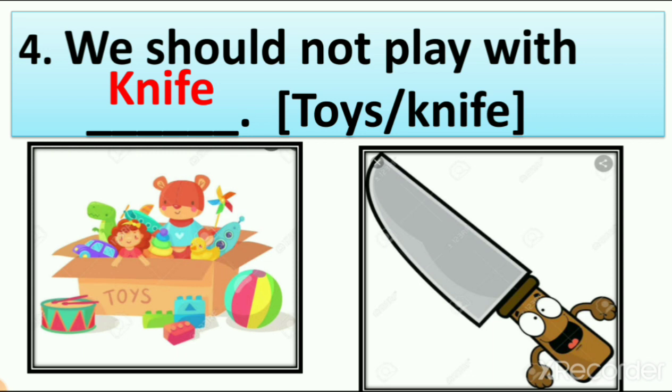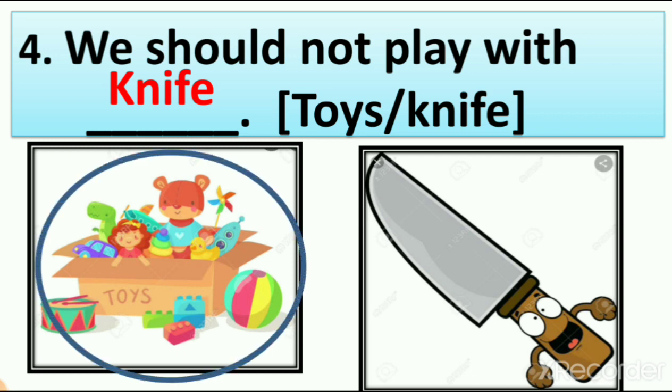It is the right answer, right? So with which things do we have to play? We have to play with toys. The knife is wrong. Why? Because it is harmful to you. So you should not play with a knife. Why? Because a knife is a sharp tool.